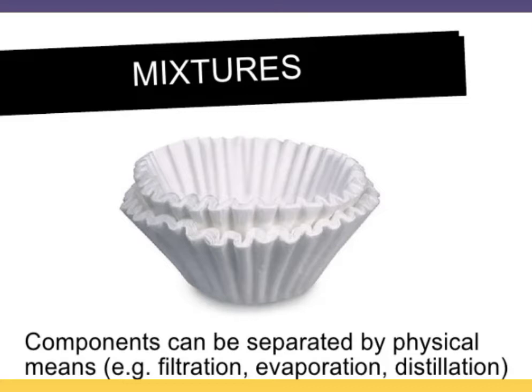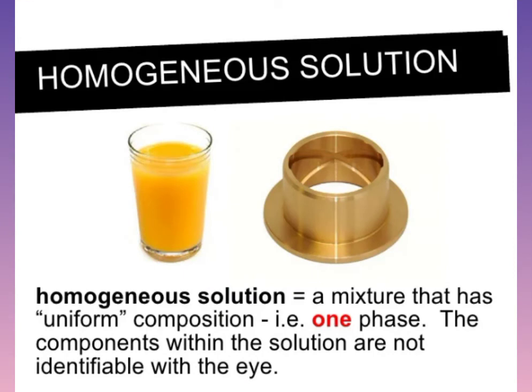Means when two substances combine and form a mixture, then these substances can be separated by different methods. For example, filtration, evaporation and distillation. Next one is homogeneous solution. Actually, homogeneous mixtures are solutions. When two substances combine with each other and these substances can't be seen with the eye, then they form a homogeneous solution. And a mixture that has uniform composition is known as a homogeneous solution.